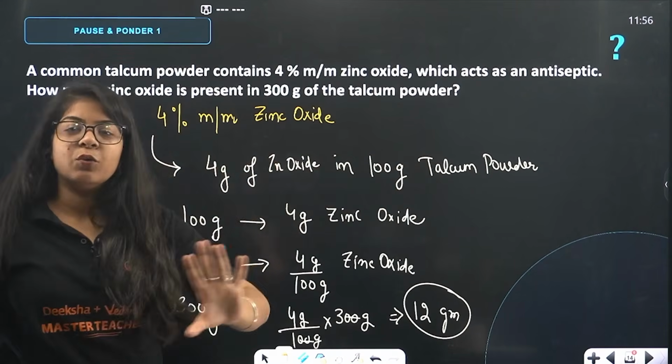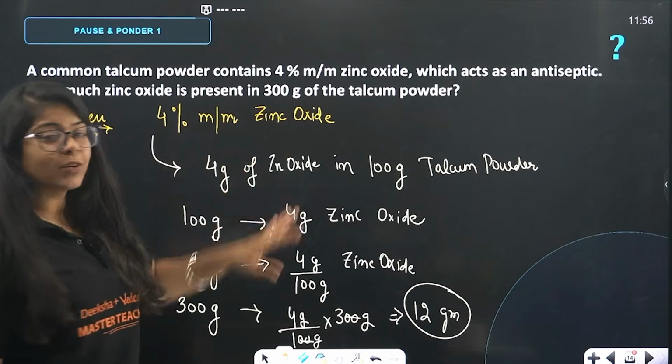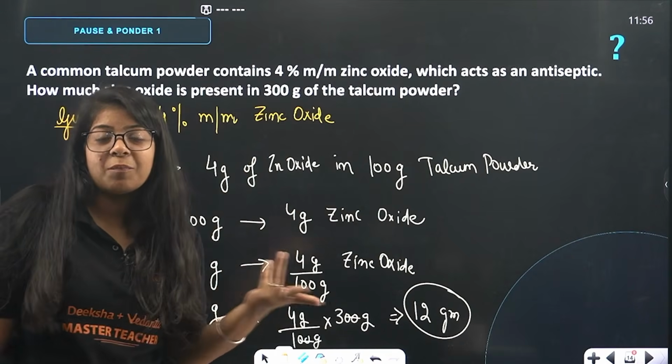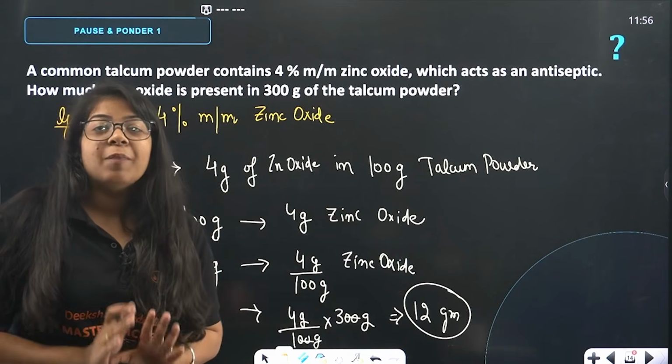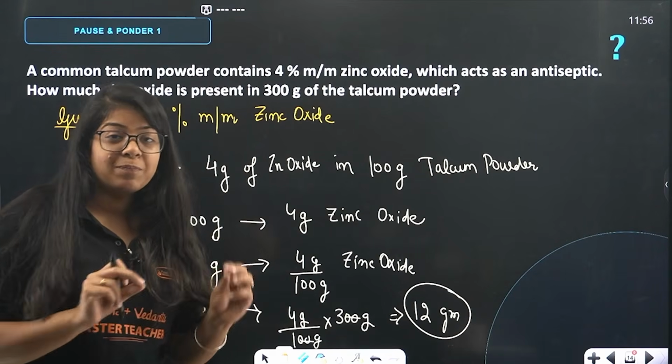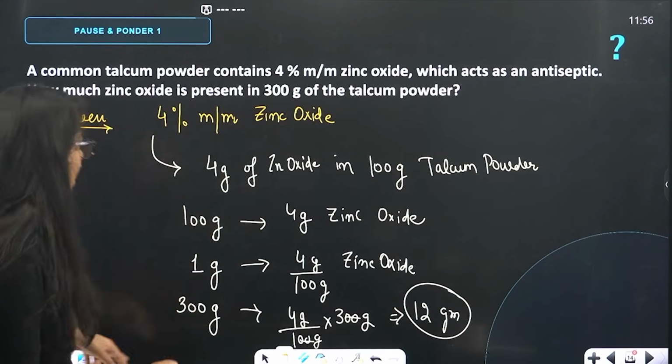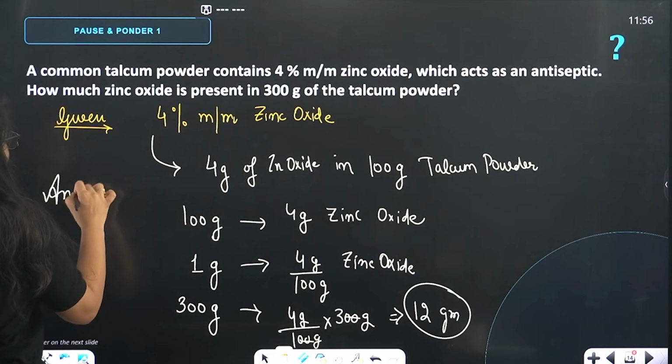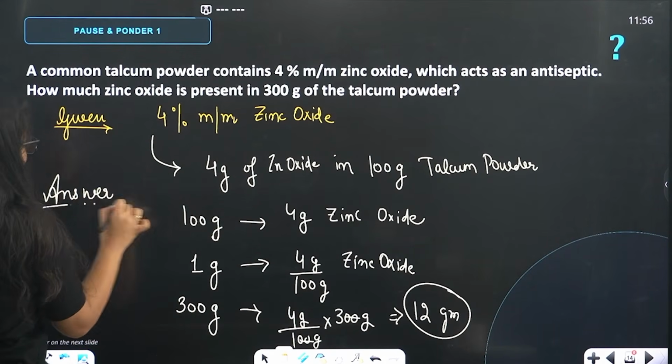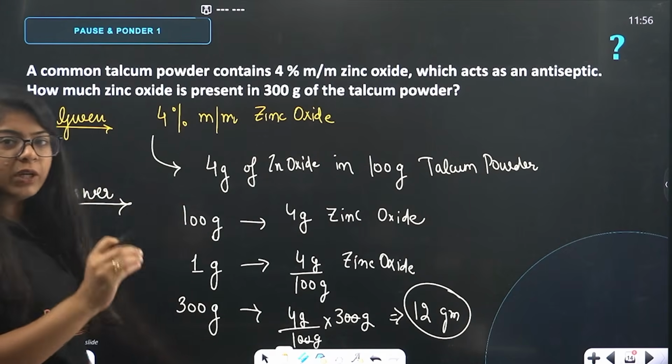We know how to do it. I know how to do it. You read the question and you're like, oh, just 12 gram, multiply it by 3. I know. But your teacher doesn't know. Your paper presentation is important. And this is how you will present the answer in your paper. Okay, that's why we are doing it so slowly.